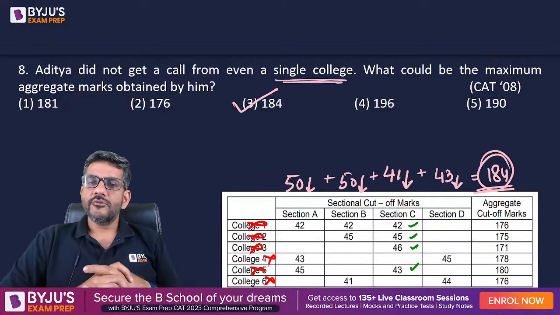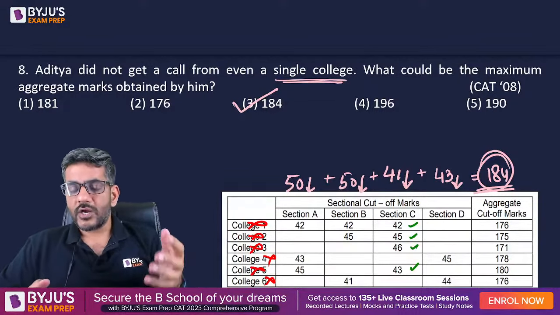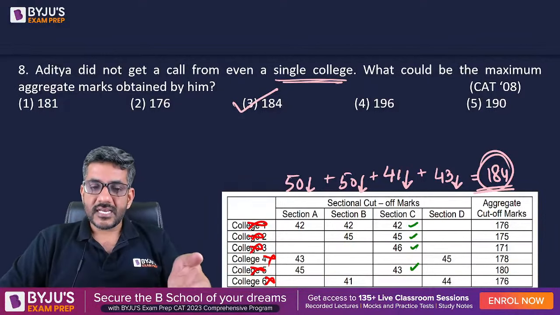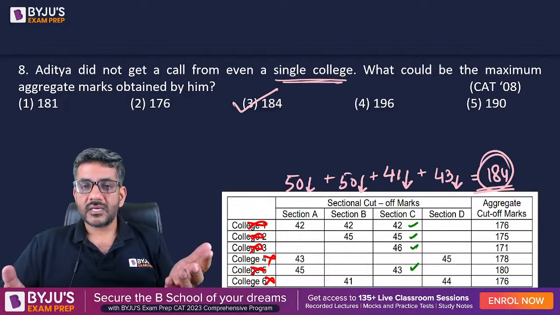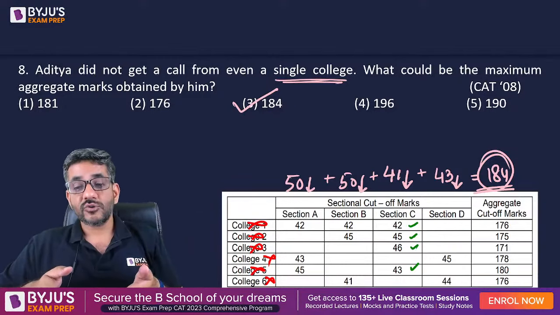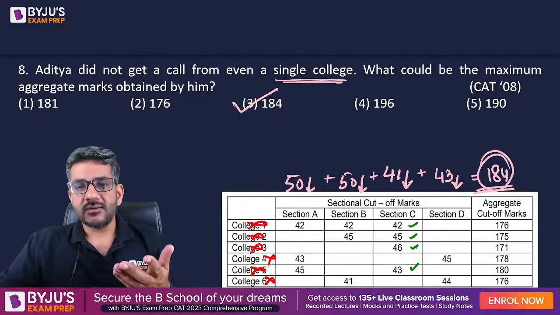You might say, sir, why did you choose section C and section D? The simple point was, as I told you, I started with the section in which most of the colleges have put up their cutoffs, because if in that section I score less, automatically I would get rejected in most of those colleges.